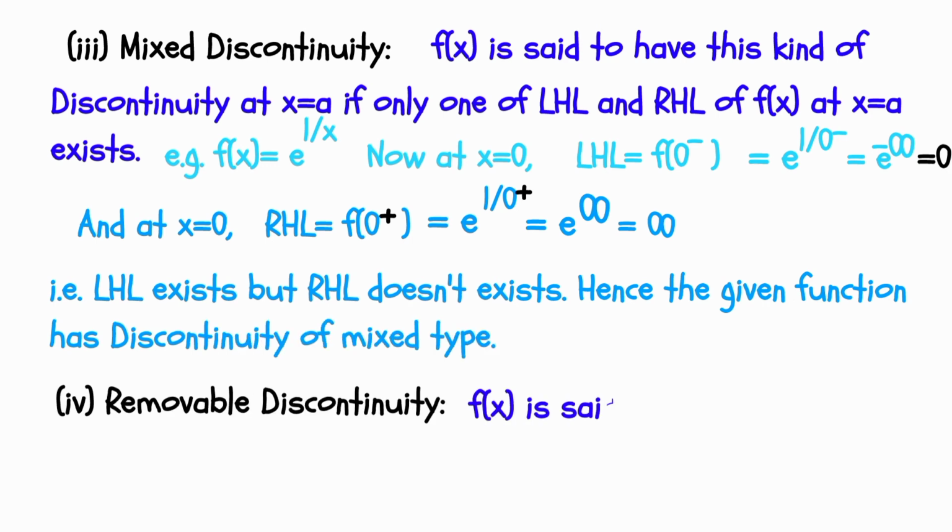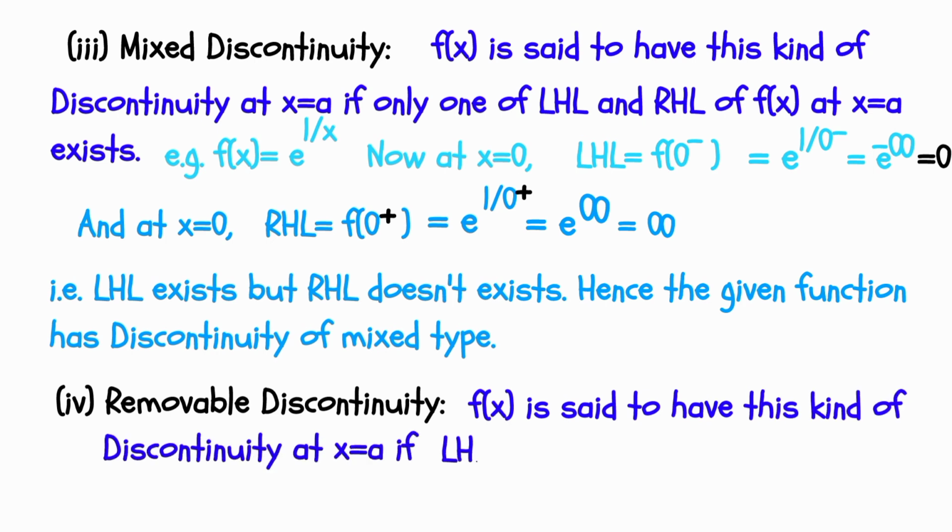Fourth, removable discontinuity. f(x) is said to have this kind of discontinuity at x equal to a if LHL is equal to RHL is equal to limit of f(x) as x tends to a, but it is not equal to f(a).